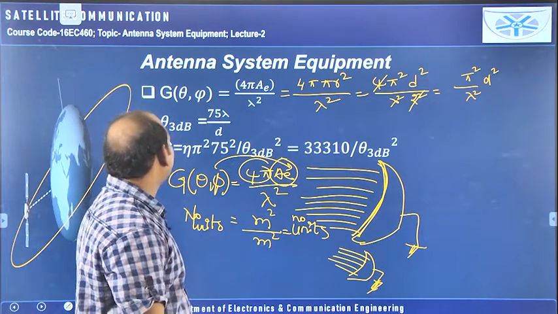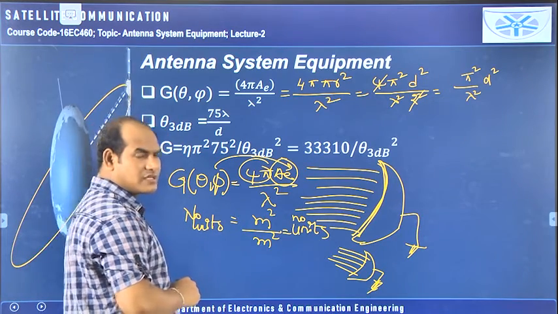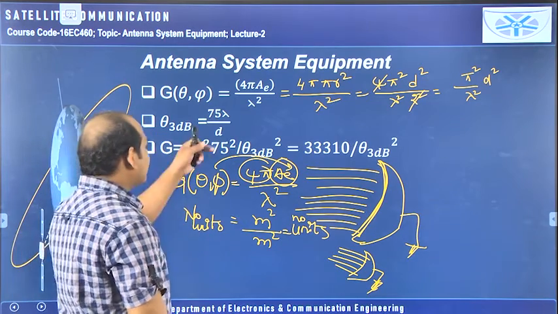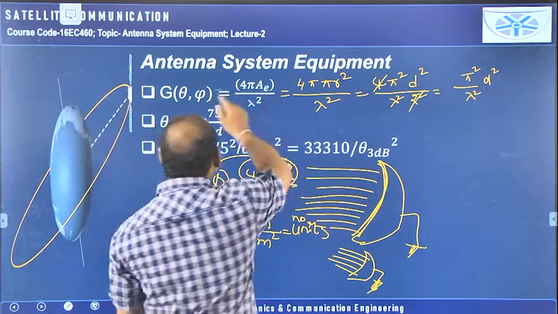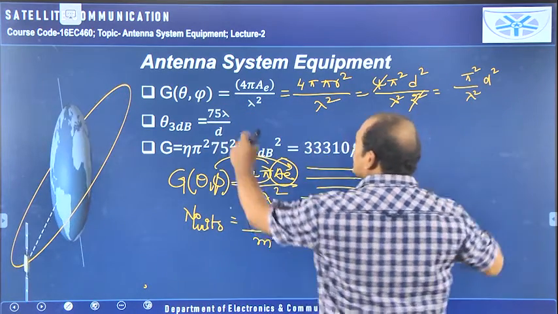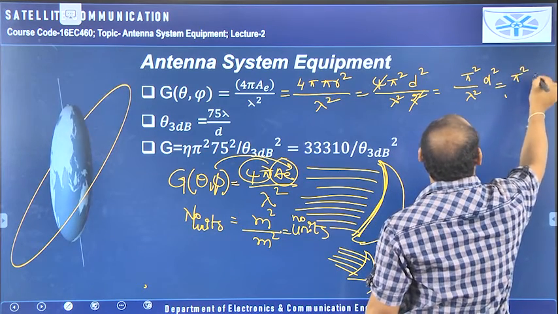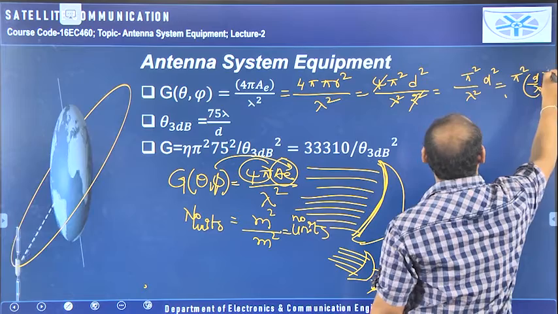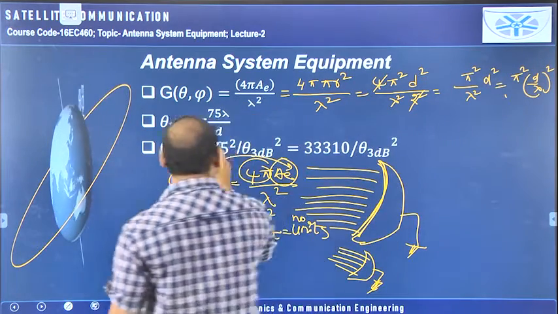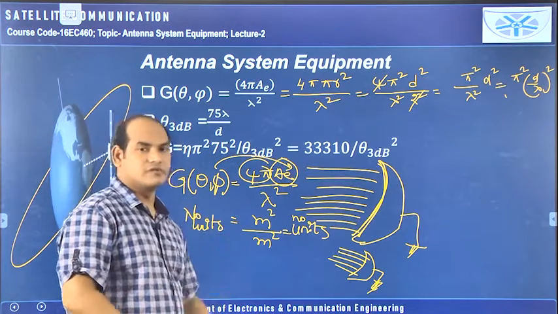Half power beamwidth, theta 3 dB, I told already why we represent it like this, 3 dB. That is half power, 1 by 2 if you convert into dB, that will become 3. So theta 3 dB is equal to 75 lambda by d, and from this gain equation we can write what is lambda by d. It is equal to pi square d by lambda whole square, which is equal to gain actually. From this you get the value of lambda by d, substitute here, then you will get the relation between gain and half power beamwidth.